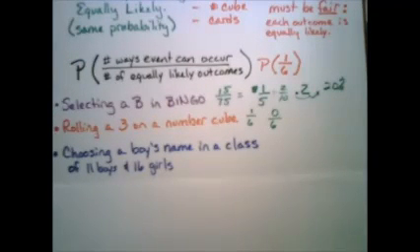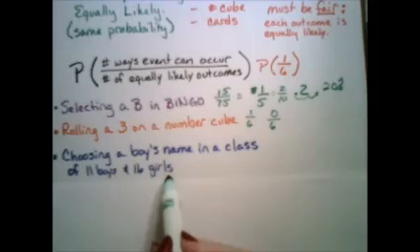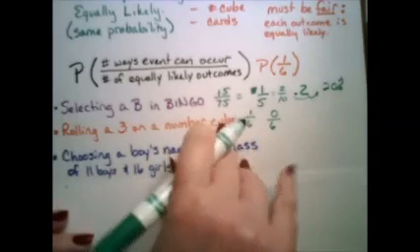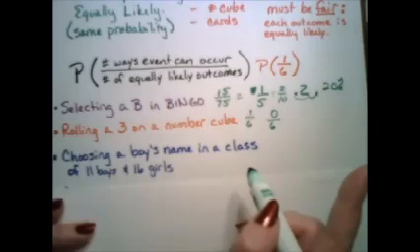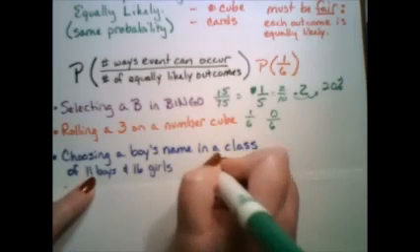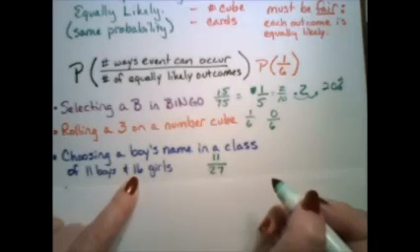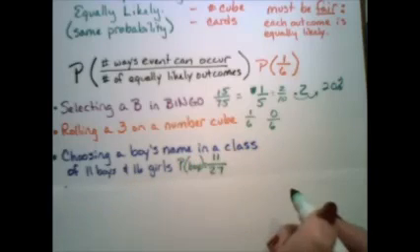One of the word problems asks about a classroom full of kids. There are 11 boys and 16 girls, and each kid has their name on a popsicle stick. And what is the probability of choosing a boy's name? Well, they're all equally likely that you pull them because each popsicle stick has one name. So to choose a boy, you have 11 over 11 plus 16, which is 27. The probability of pulling a boy is 11 over 27.